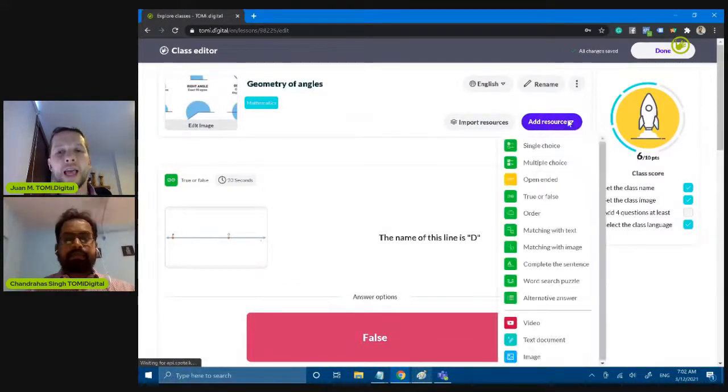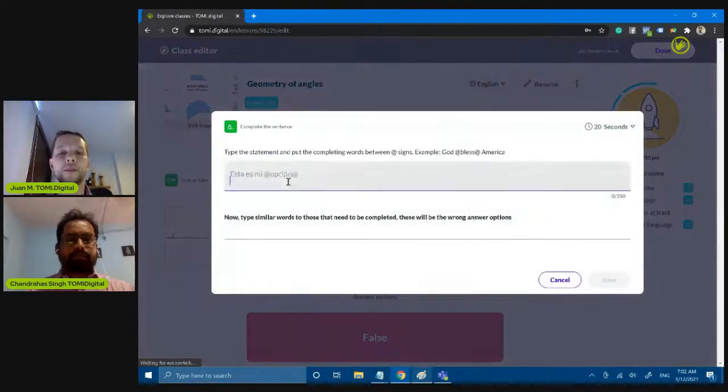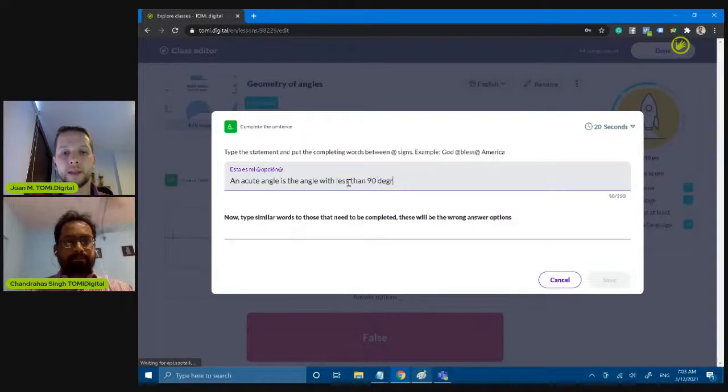So great. Let's add another resource. Probably the other resource that we can add is, for example, completing the sentence. Let's double check it. For example, I'm going to write a sentence here, some kind of statement like this. For example, an acute angle is an angle with less than 90 degrees.